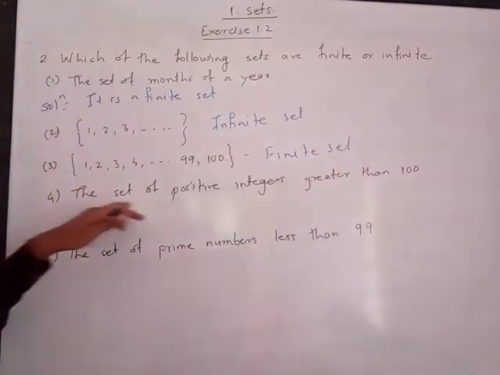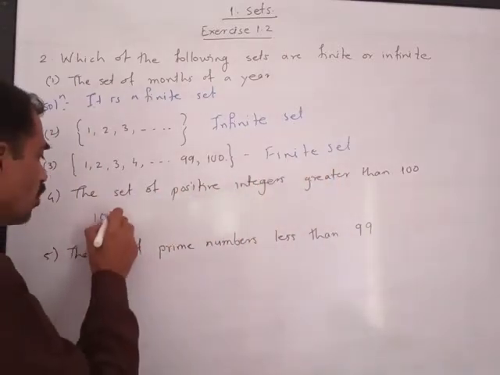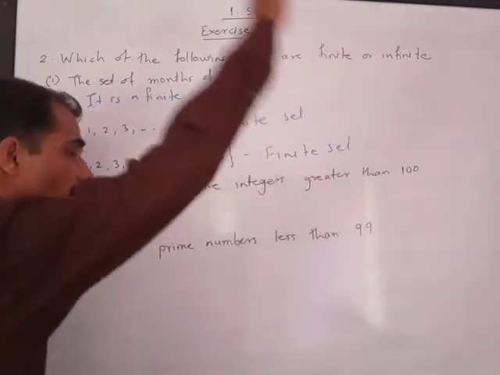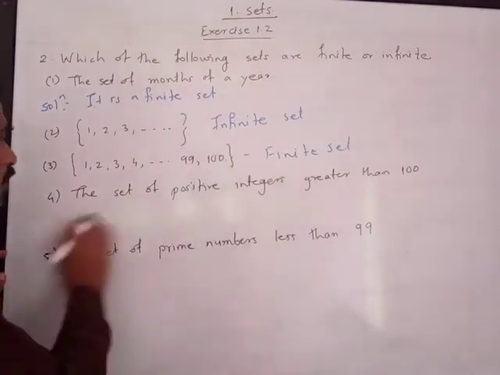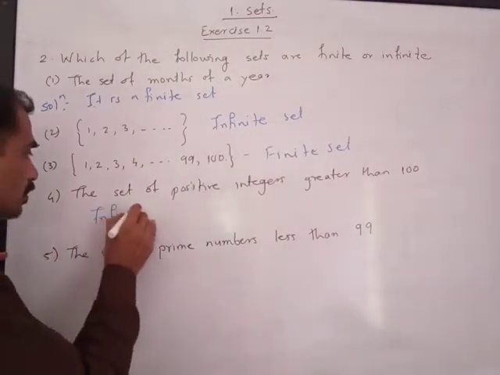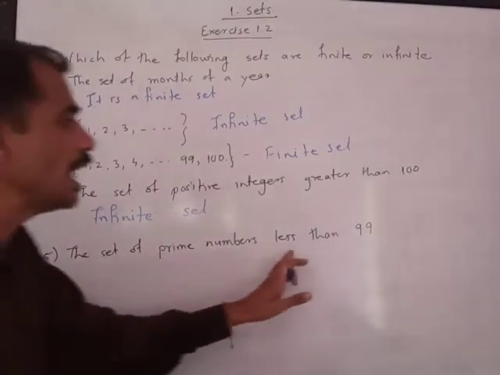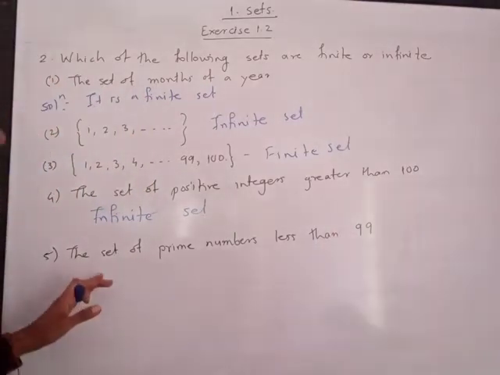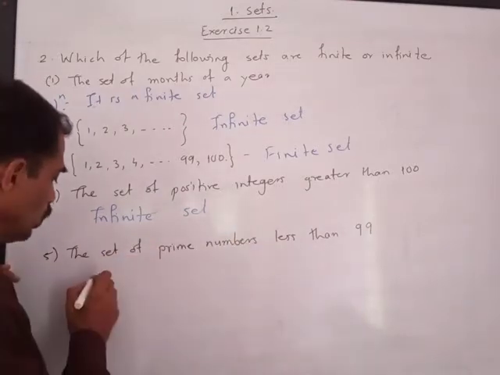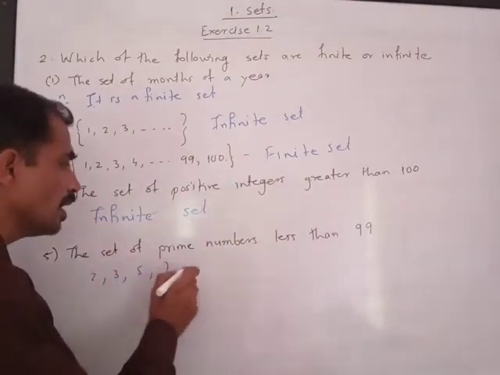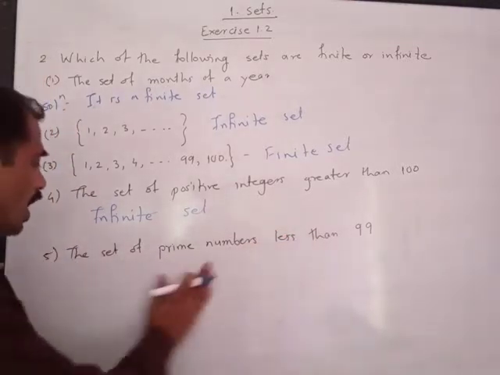Fourth question is the set of positive integers greater than 100. So positive integers greater than 100: 101, 102, 103 and all integers which are greater than 100. This will also never end. Hence this is also an infinite set. Next is the set of prime numbers less than 99: 2, 3, 5, 7 up to 97. There are a fixed number of them, which means this is also a finite set.